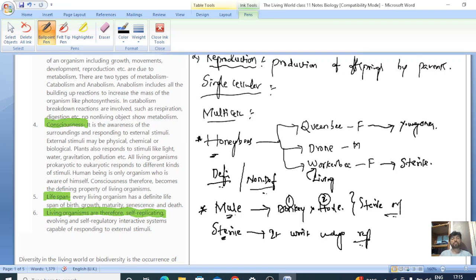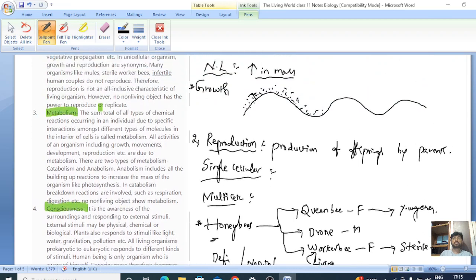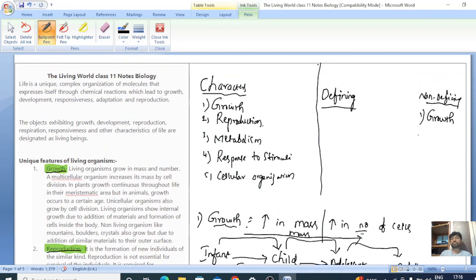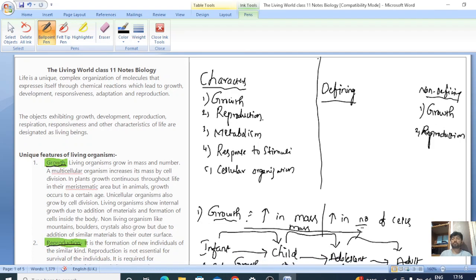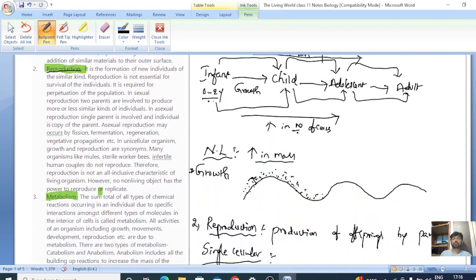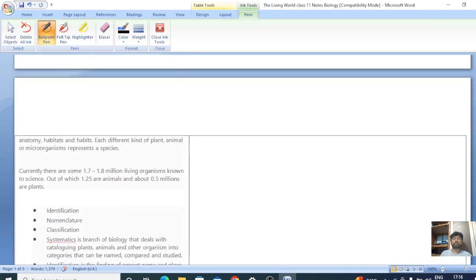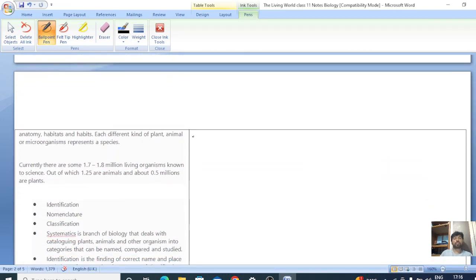Whether mule is living or non-living, mule is living. Then we can say that reproduction is a non-defining character. Let us talk about the metabolism.